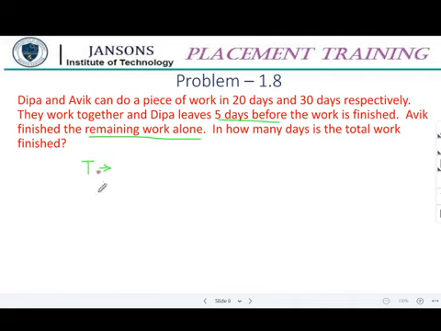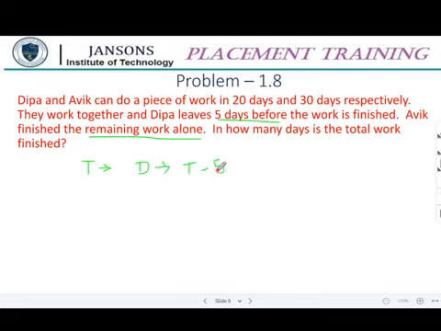I am taking that as capital T, the total work completion time. Deepa leaves 5 days before the work is finished, so Deepa works for T minus 5 days. Am I right?